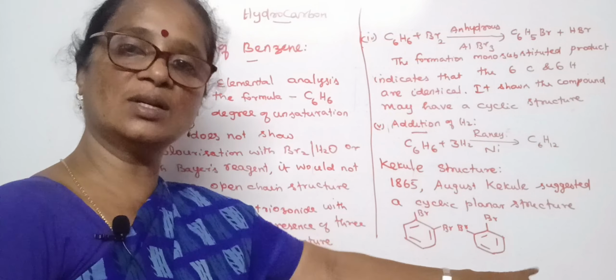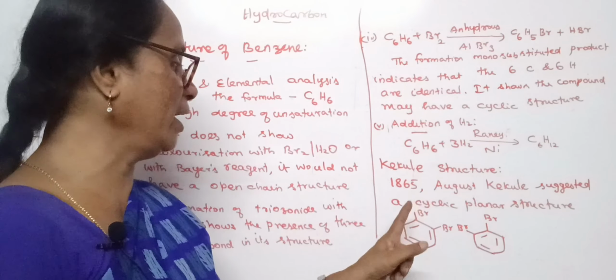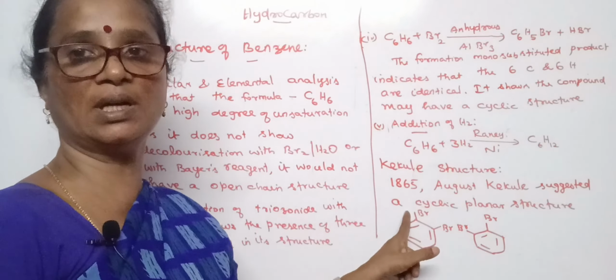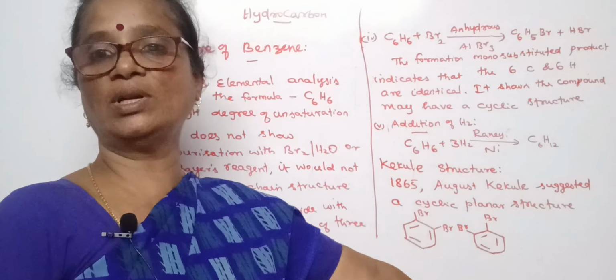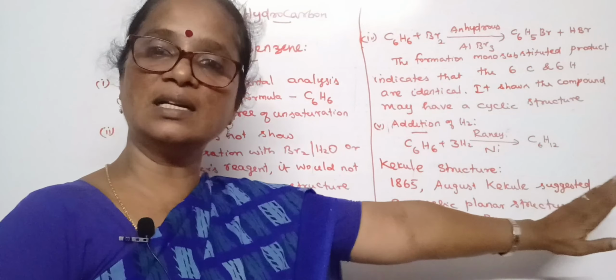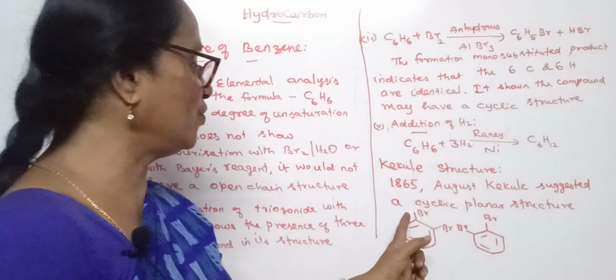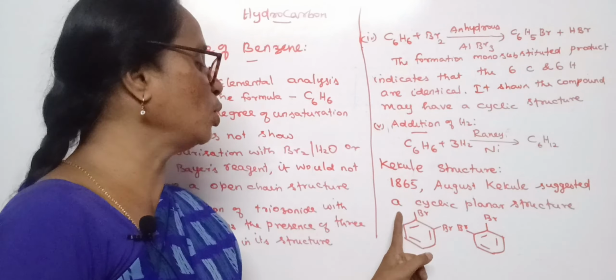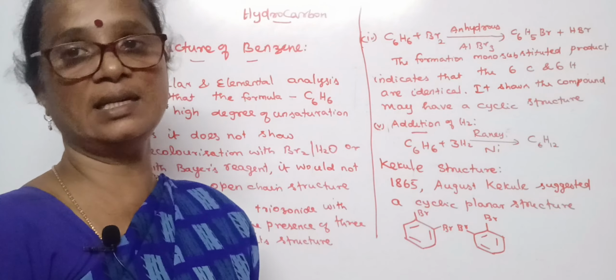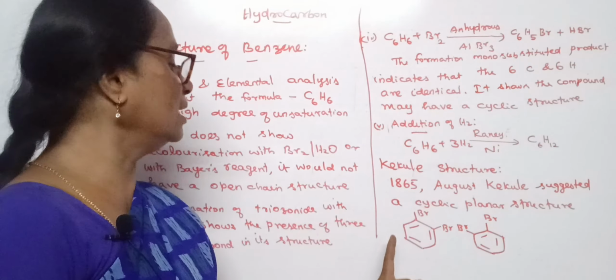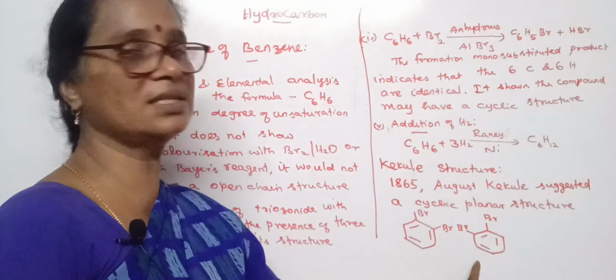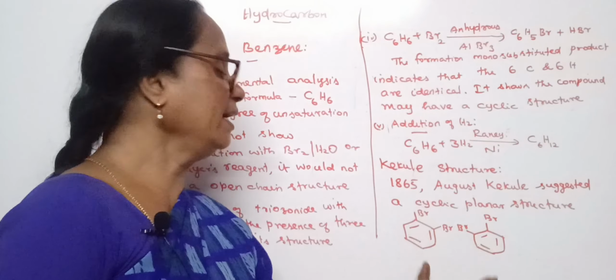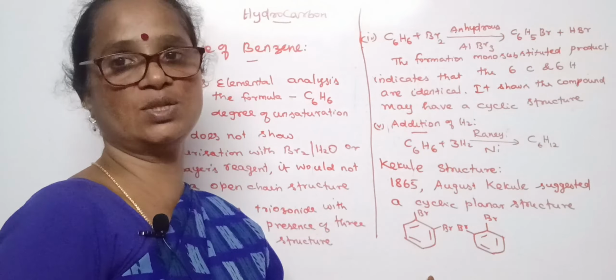And though it undergoes substitution reaction, it may give first of all a mono substituted product. When the mono substituted product undergoes further reaction, it forms a di substituted product. Though it forms mono substituted or di substituted products, there is no loss of unsaturation. The ring retains its unsaturation.